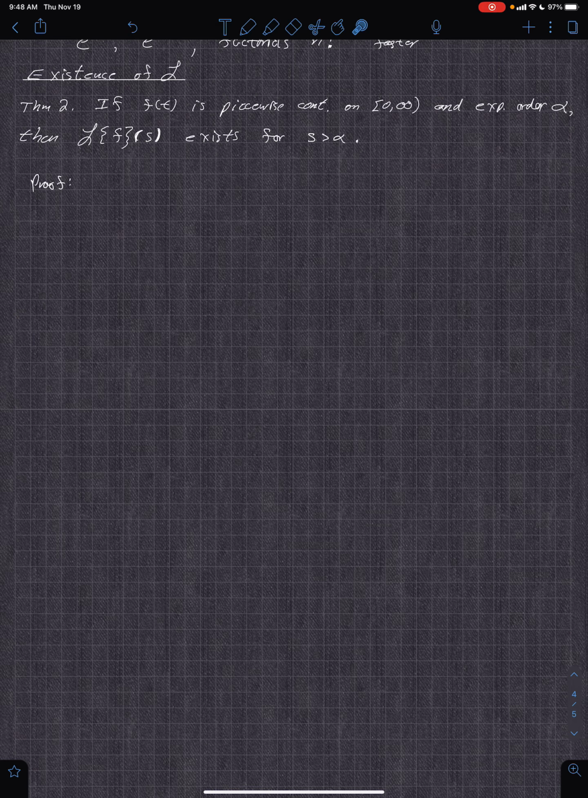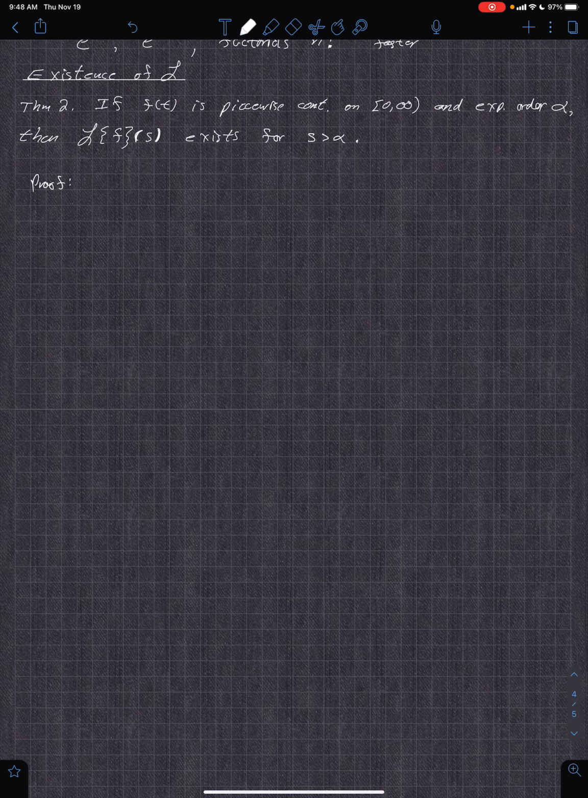So first, when you do a proof, you have to assume this hypothesis all the way to there. So this f is piecewise continuous and has exponential order alpha. Okay, then we want to prove it exists. So basically the integral exists.